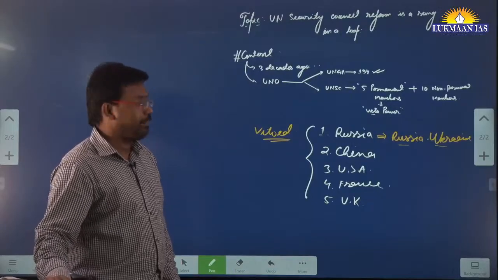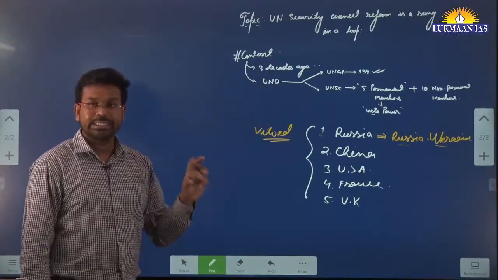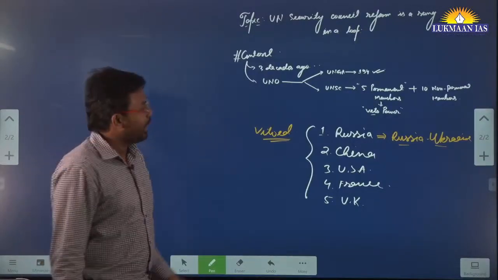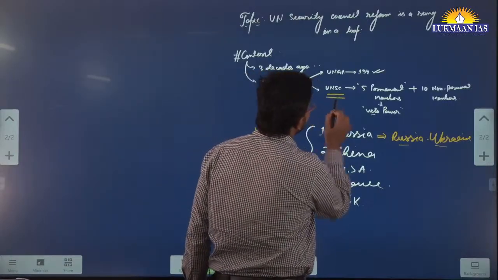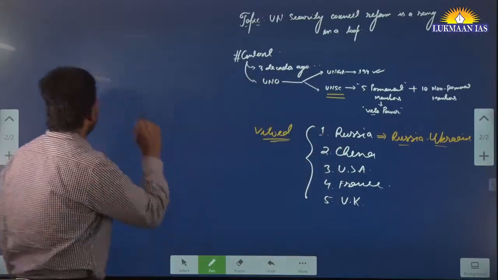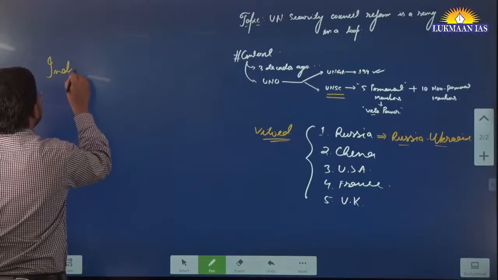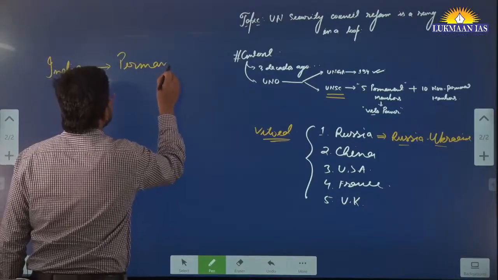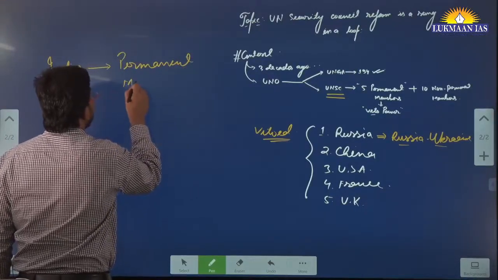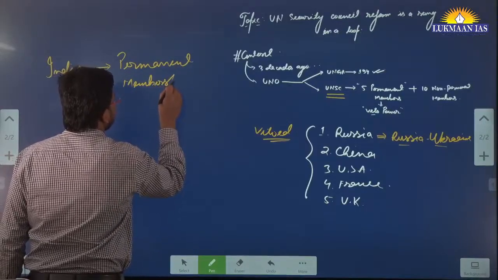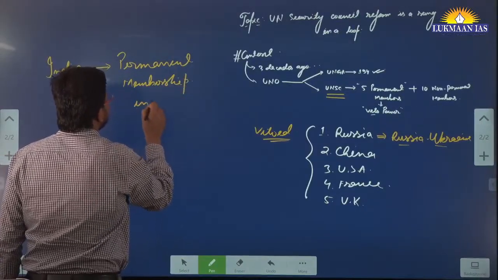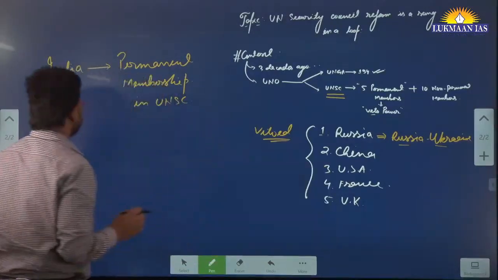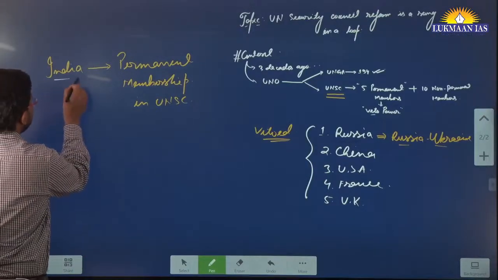So that's why people have been demanding some kind of reform in the United Nations structure, in the United Nations system, and they have been demanding reform particularly in the United Nations Security Council. And the Indian government, India, has been asking for a permanent membership. Okay, it has been asking for a permanent membership in the UNSC, in the United Nations Security Council. We have been asking for permanent membership. Why have we been asking for permanent membership?